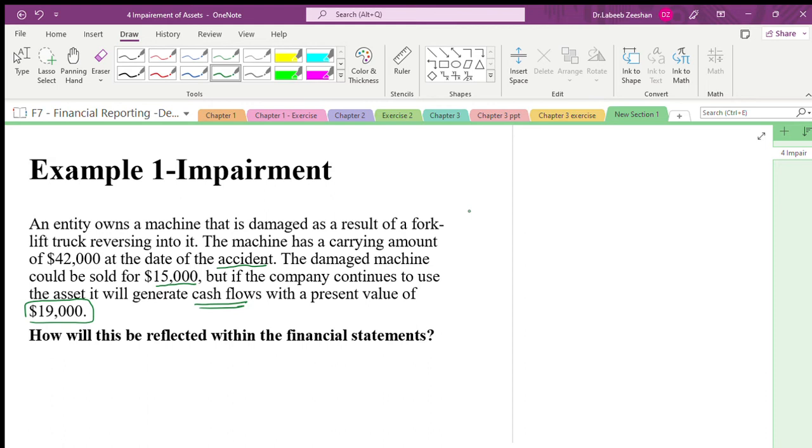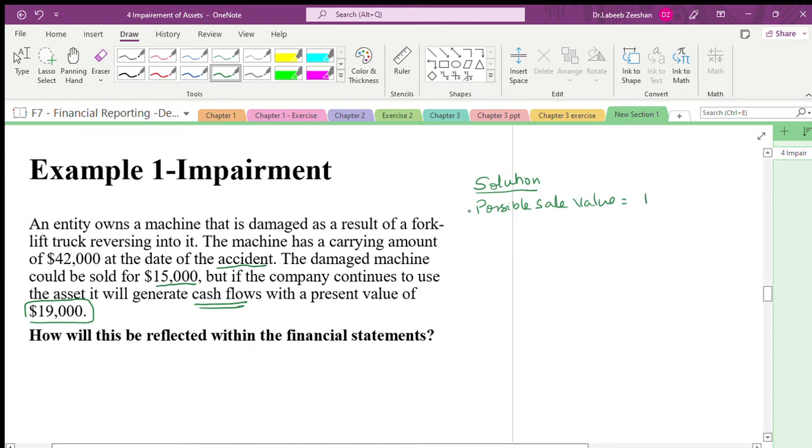If they sell it, how much will they get? I am putting it as a solution. If they sell it, the possible sale value is 15,000. This is what it says.